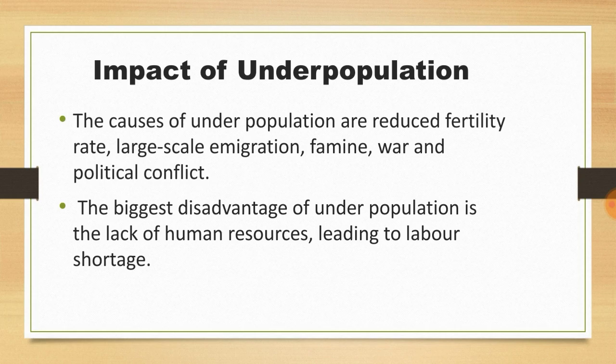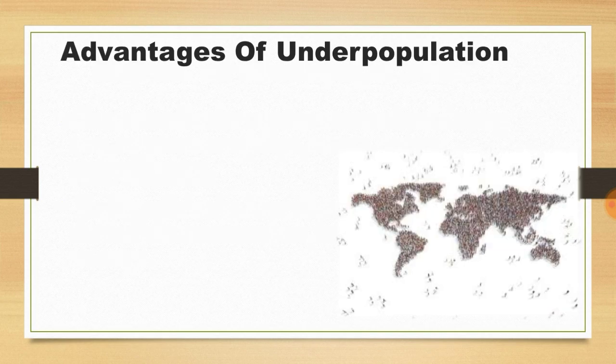The biggest disadvantage of underpopulation is lack of human resources. In an overpopulated country, the biggest advantage was human resources. Here, in the underpopulated countries, the biggest threat or disadvantage for that country is lack of human resources. So labor supply will be less, and they cannot have a lot of industrial work and all those things. So they lack human resources.